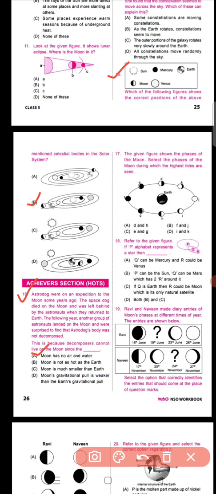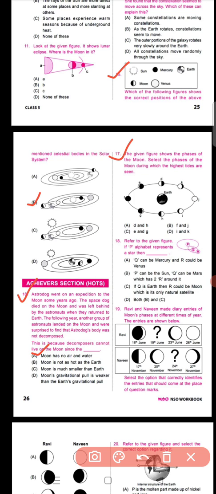Since the moon has no air and water, and thus no life can exist there, it is a lonely and silent place without any plants, animals, or other organisms. That's why it can't get decomposed.